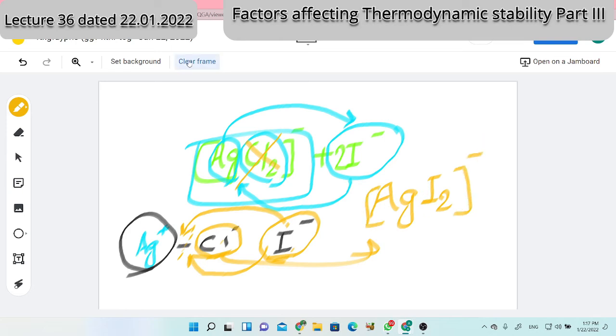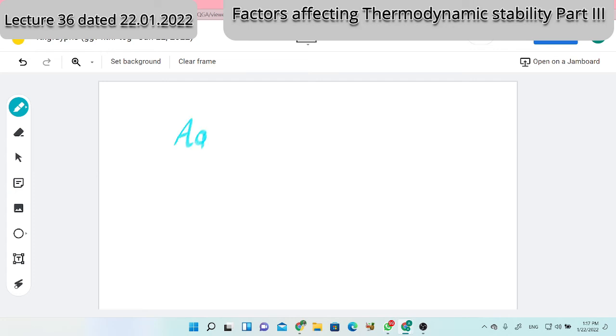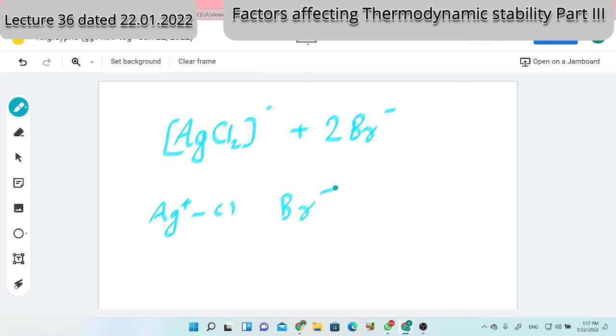Yes, sir. Similarly, suppose I consider AgCl2 minus as a complex, and outside there are bromide ions. Same story. Silver will think, now I have the friend chloride, but by the way, one more friend is there, bromide. What shall I do? Shall I continue this bonding or shall I break this bonding and go to the bromide? Silver will think about the bromide.